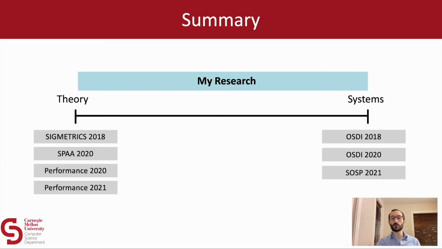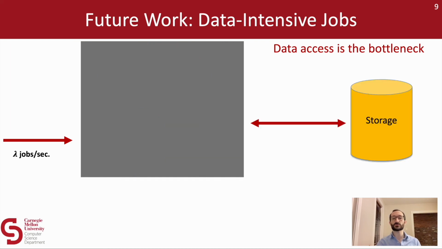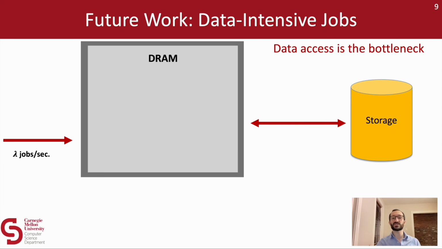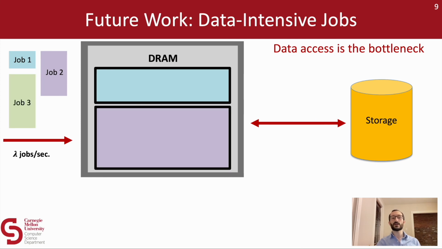But my larger goal is to take this general research approach and apply it to a wider range of resource allocation problems. For example, I've also worked in resource allocation for caching systems, and going forward I'm interested in resource allocation for data-intensive jobs. Now these are jobs whose performance is determined by their ability to access the data that they need. So we can think of a server as having some external storage and some limited amount of DRAM. And as jobs arrive at the system over time, they'll pull the data they need from storage into DRAM. This means that we'll need an